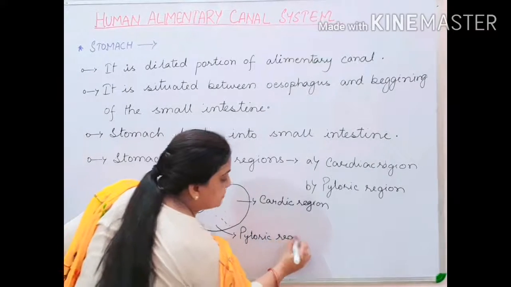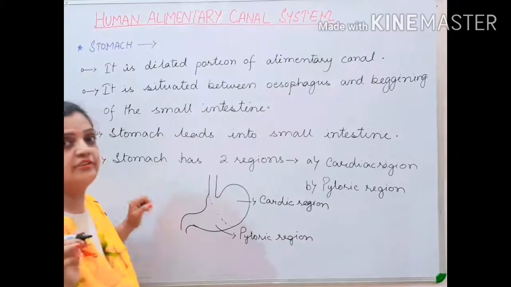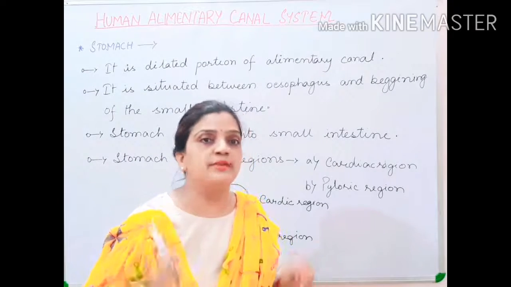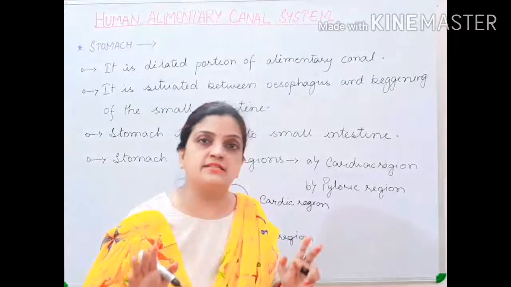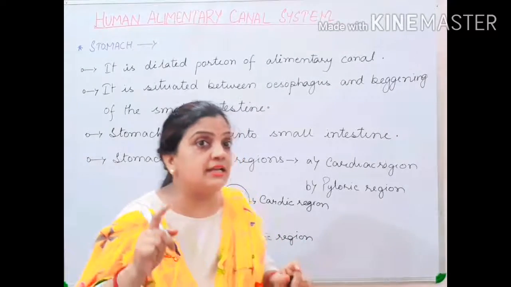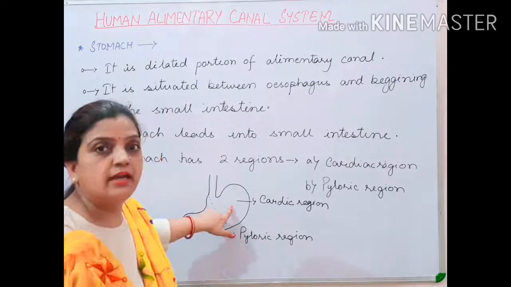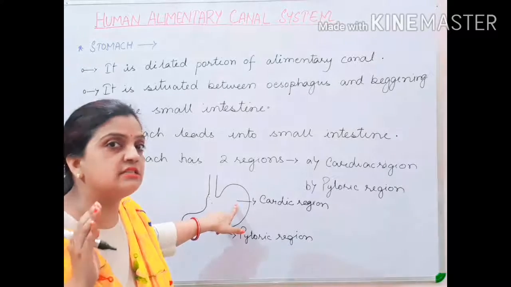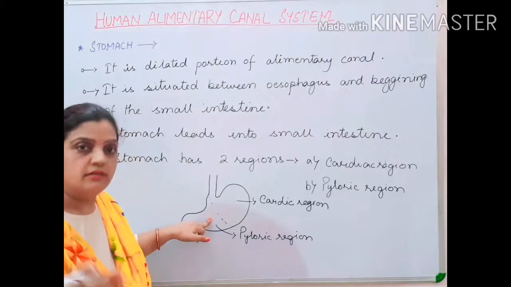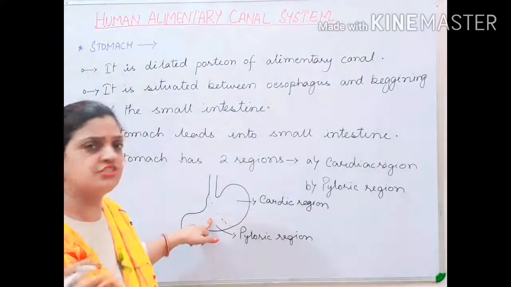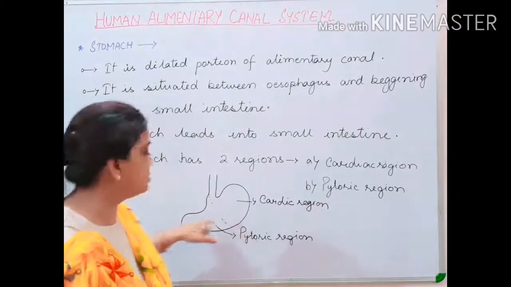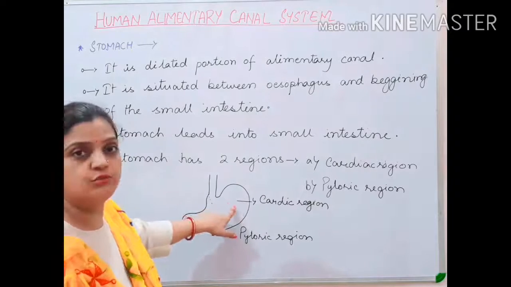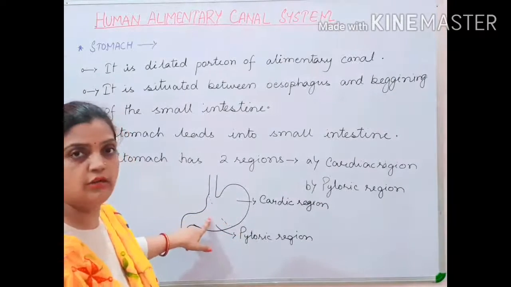And you know children that the stomach is responsible for digestion of food. Most of the breaking down of food takes place inside the stomach, and particularly children in the cardiac region. In the cardiac region, maximum breaking down of the food is done, and the rest of the leftover food which is not broken down in the cardiac region is broken down in the pyloric region. So the stomach is divided into two regions, your cardiac region and pyloric region.